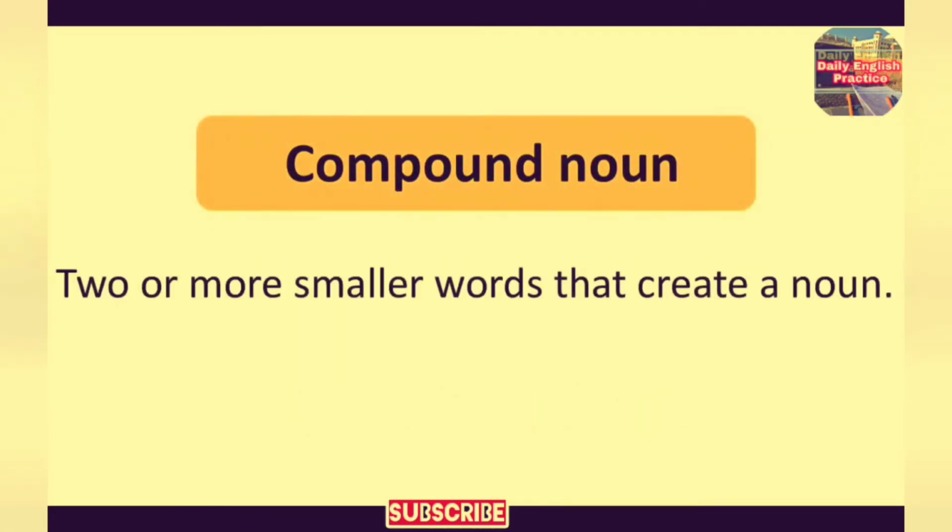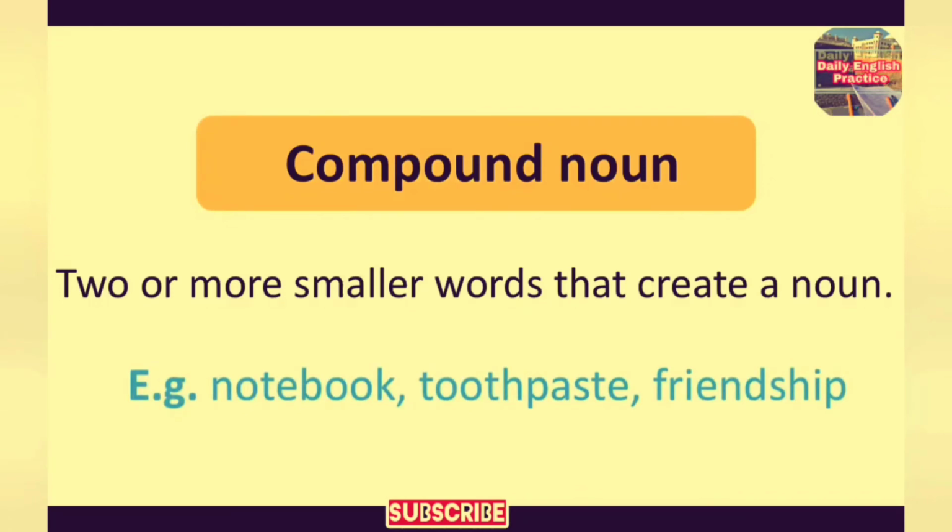Compound noun. Compound nouns are made up of 2 or more smaller words that create a noun. For example, notebook, toothpaste, friendship.